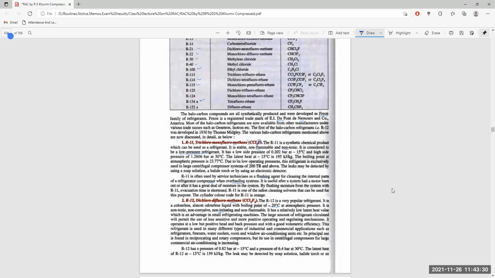But it has relatively low latent heat, which is an advantage for small refrigerating machines of small capacity, because a large amount of refrigerant circulated will permit use of less sensitive and more positive operating and regulating mechanisms. Now, it offers low but positive head and back pressure with a good volumetric efficiency.